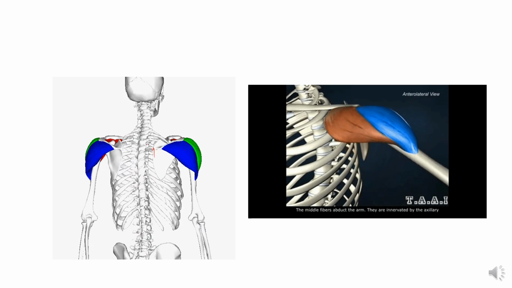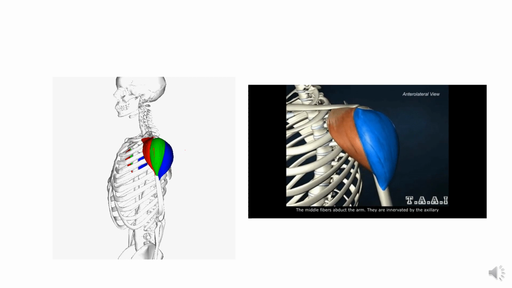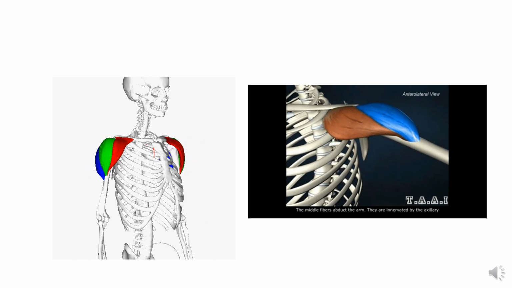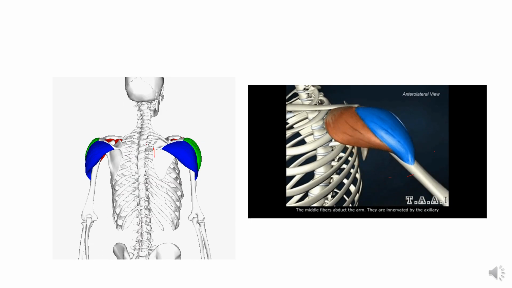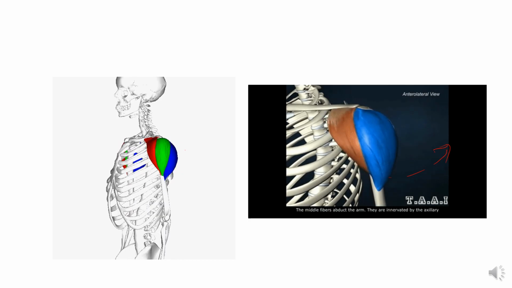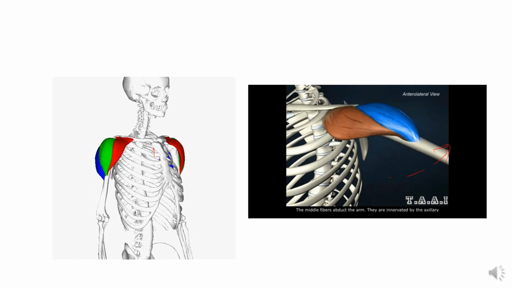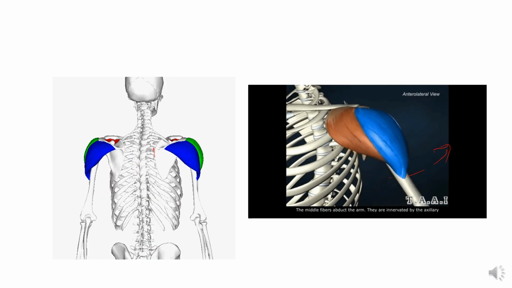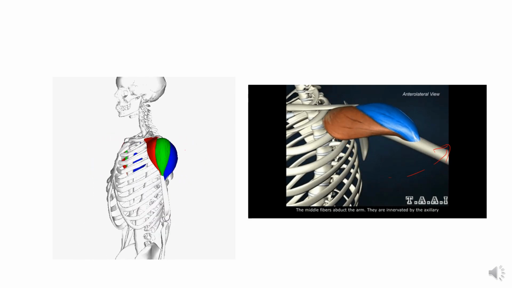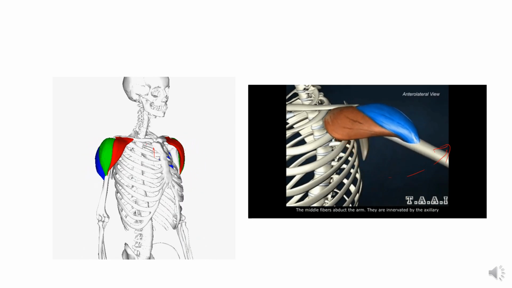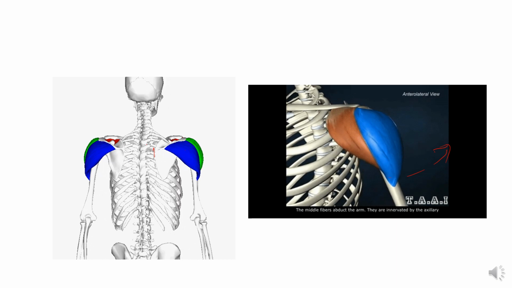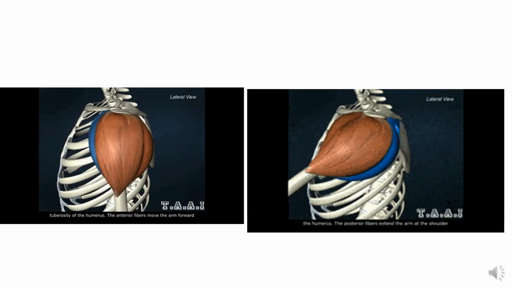The middle fibers, and you can see that the middle fibers are abducting the arm, that is, the arm is going away from the midline. So this is the abduction of the arm at the shoulder joint. This is performed by the middle fibers of the deltoid muscle.